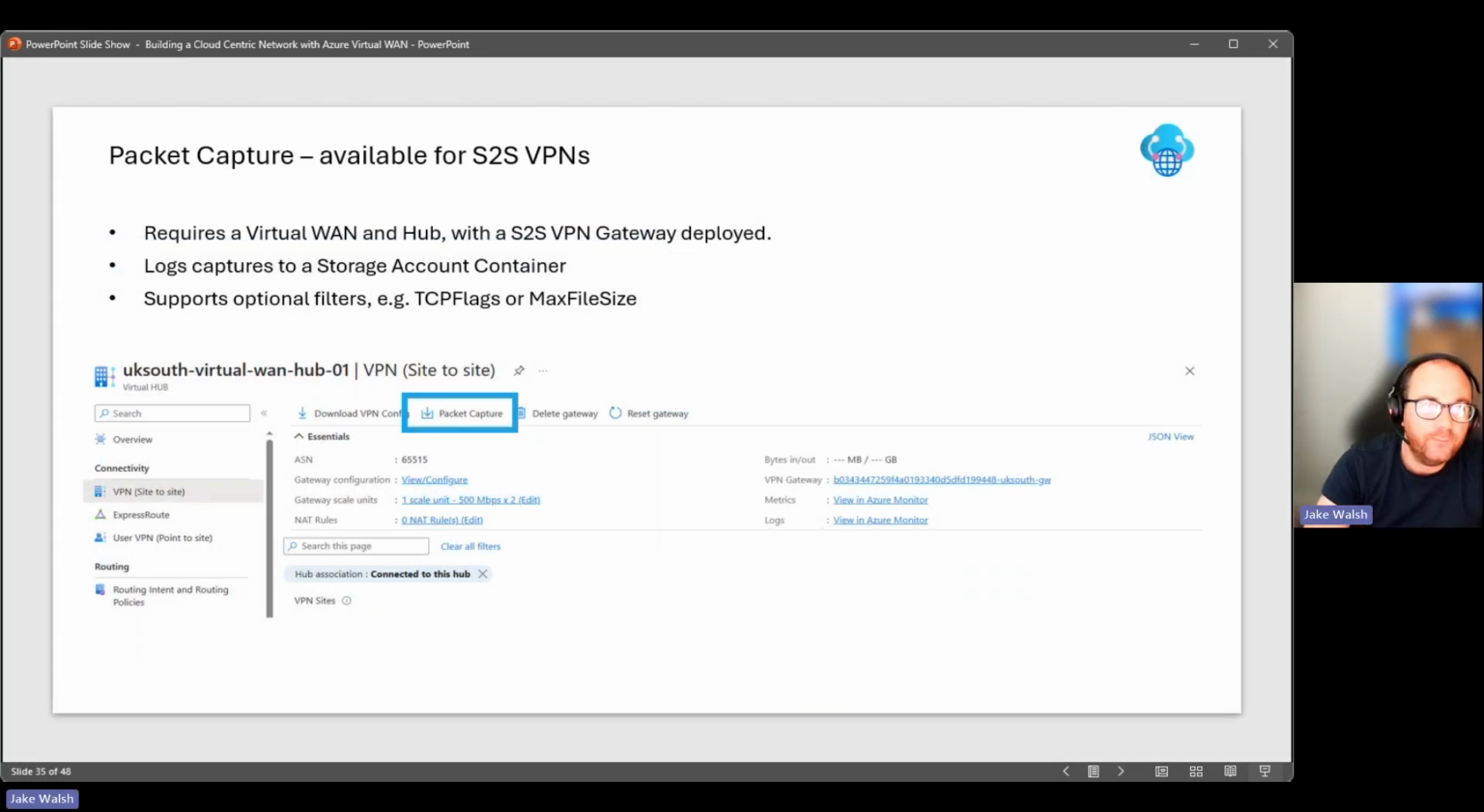Packet capture, again, another very important troubleshooting tool. So it requires a virtual WAN hub, needs that site-to-site VPN gateway. So that's currently what it's supported for. It logs those captures to a storage account, so you'll need to have that set up. And it supports optional filters, things like TCP flags or max file size, but very handy for troubleshooting if you've got a problem with a site-to-site connection.